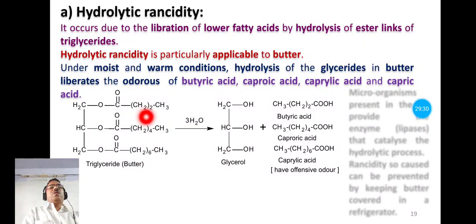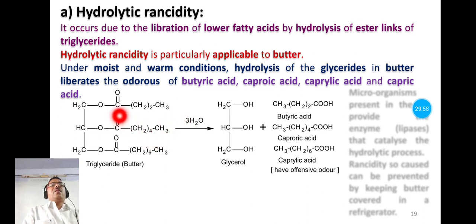Here CH2 taken 2 times CH3, here CH2 4 times CH3, and here CH2 6 times CH3. So it is a triglyceride, and it is the structure of butter. And when this butter is kept open for a long time, when it comes in contact with moisture or is warm, then it undergoes hydrolysis.